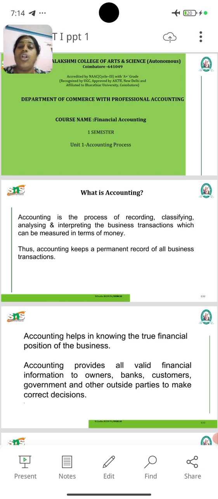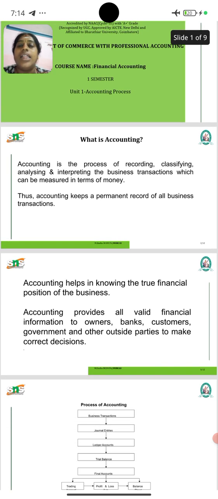First of all, you all know about bookkeeping. What does bookkeeping mean? Bookkeeping means the day-to-day transactions of the shop will be recorded and maintained in one book. That is called bookkeeping.